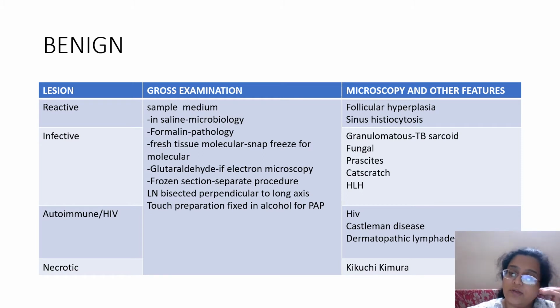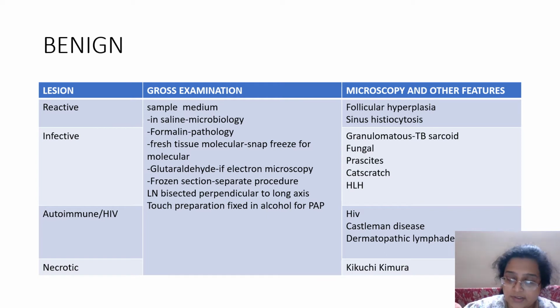So in the category of reactive, you can imagine a young child who had a vaccination, and then a lymph node appeared. Commonly, you get that in very young neonates who have BCG adenitis. Now, this BCG adenitis is due to the BCG vaccine, and when you do FNAC there'll be a lot of necrotic material, no well-formed granulomas, and a lot of AFBs will be seen. But the morphology of this AFB is very different from what an actual infection of AFB looks like.